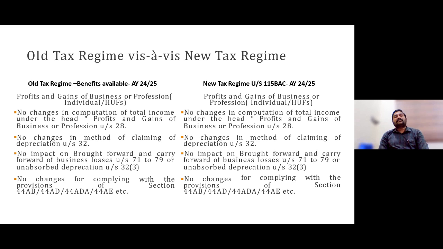Apart from those extra deductions, additional depreciation, investment allowances, scientific research related or 35AD specified business deductions, all the other provisions would be similarly applicable for new regime holders as well as old regime holders. So there would not be any change.